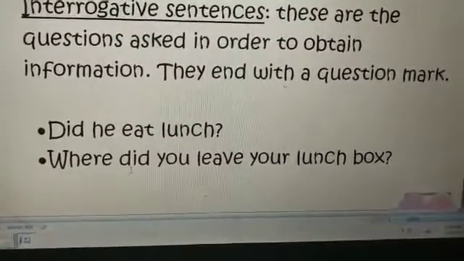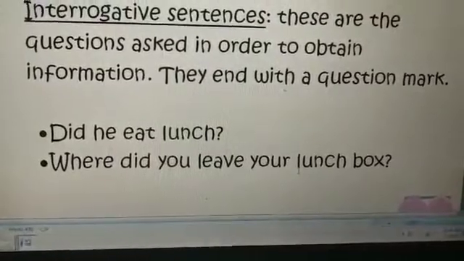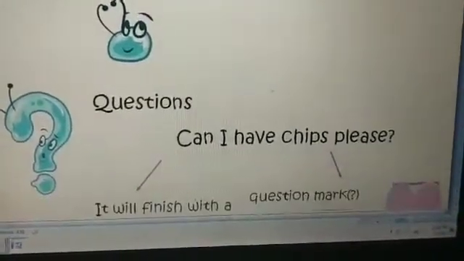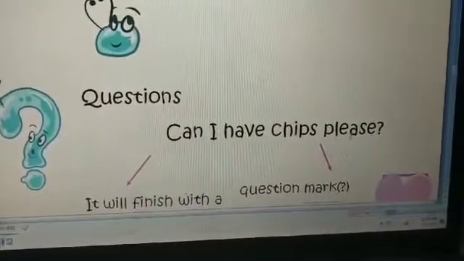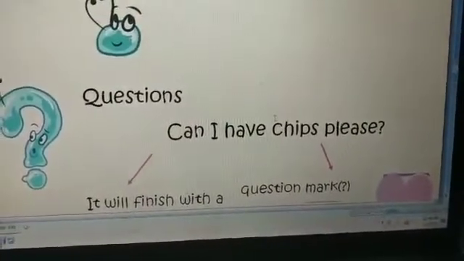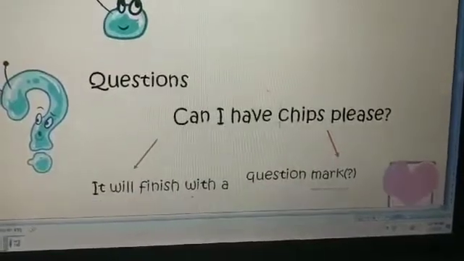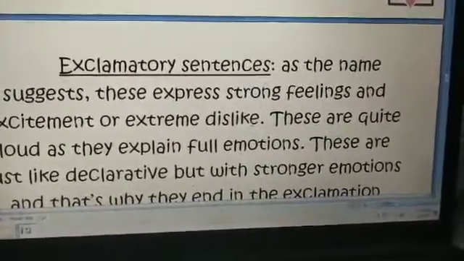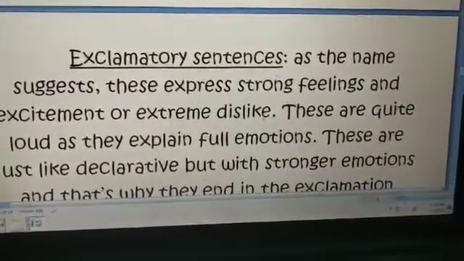Next one, where did you leave your lunch box? The next one, can I have chips please? These type of sentences, the interrogative ones, always end with a question mark.